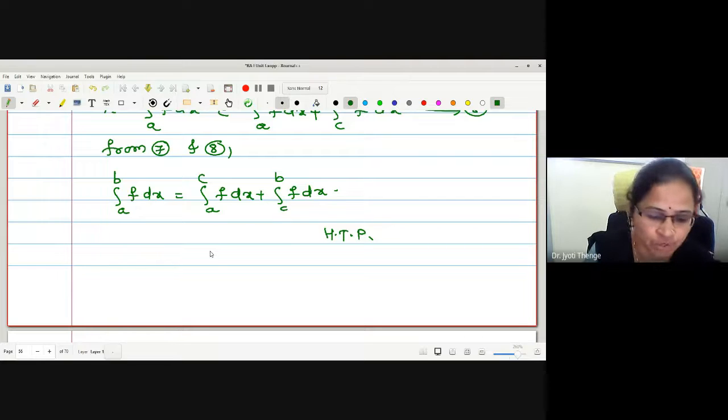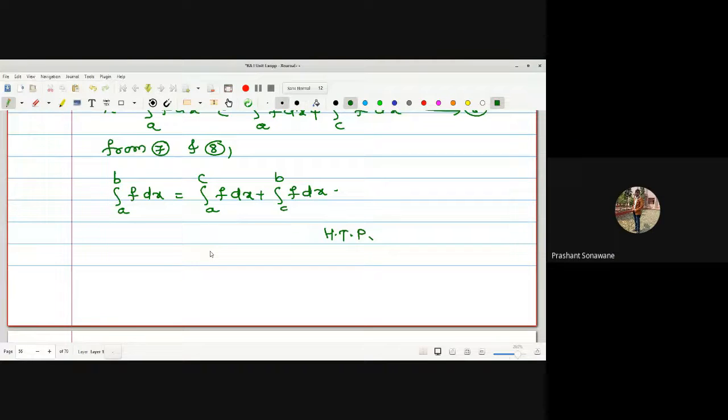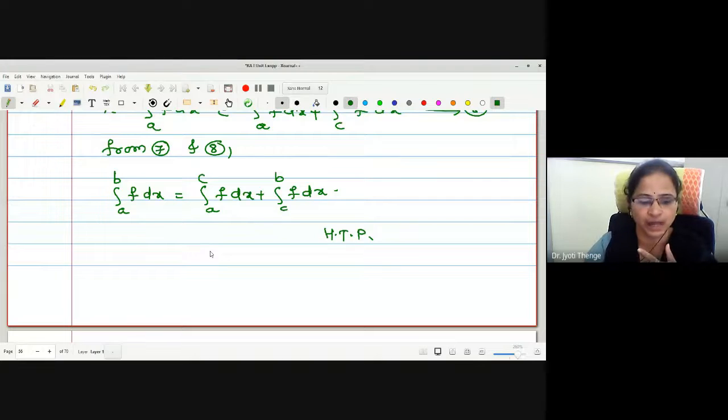If no difficulty, in the next lecture we are going to proceed to finding the integrability of product, quotient and modulus of integrable functions.